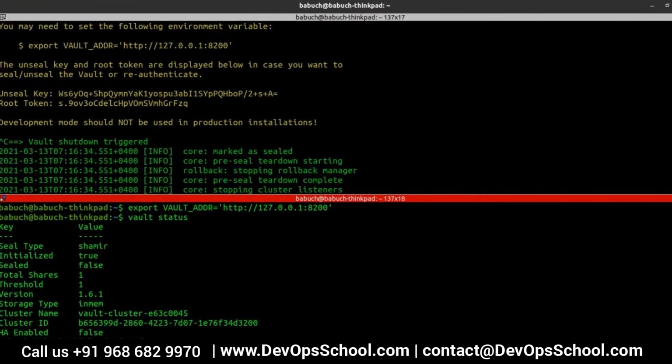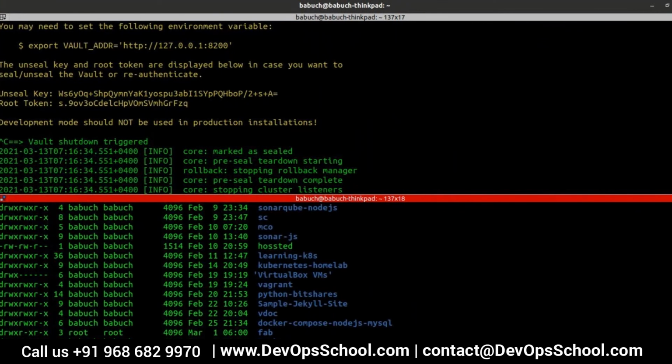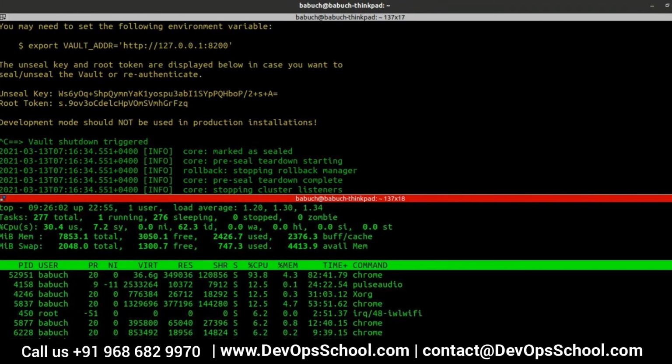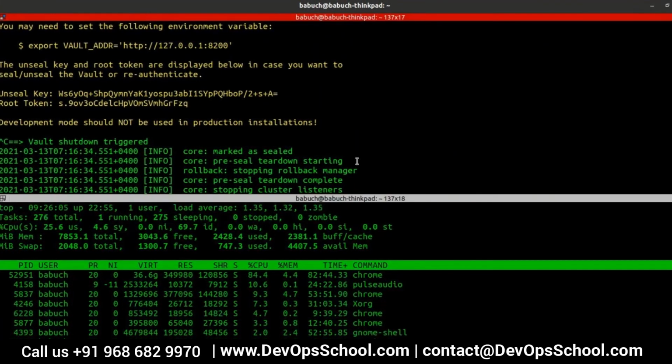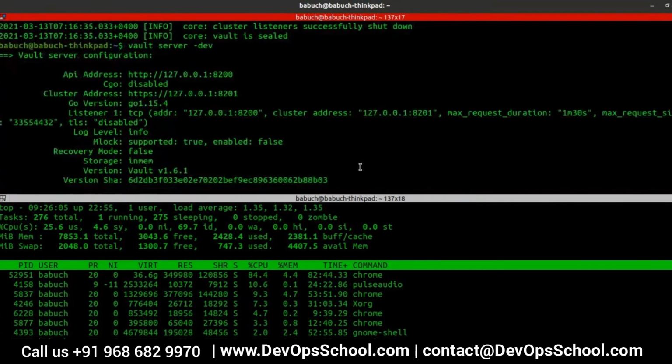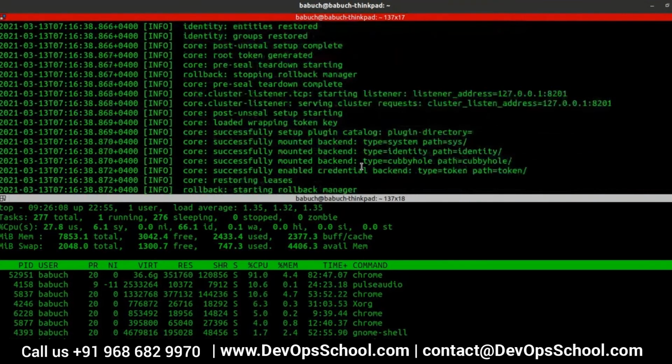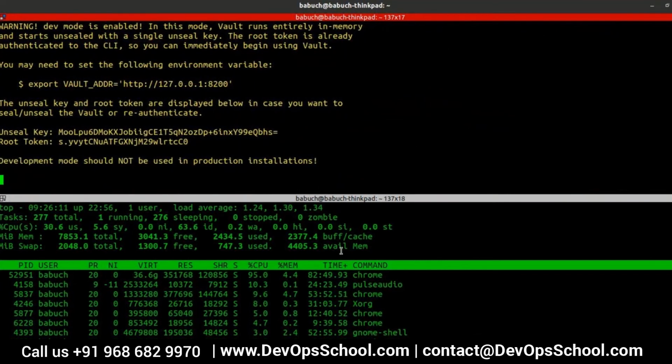Here I see commands, right? Are you able to see my CLI screen? Yes, yes. You can see my command line? Yes, I am able to see it. Okay, sure, right?